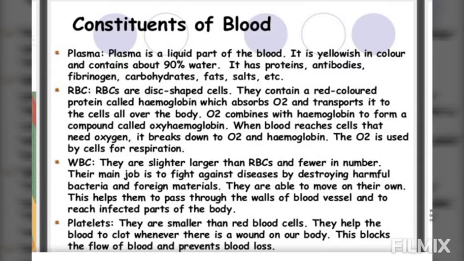WBC, which are called white blood cells, help to fight against infection. They destroy the germs which have entered the body. So their function is to protect our body against infection. Next is the platelets. Platelets help in clotting of the blood. These collect in the capillaries at the site of a wound and stop the flow of blood by forming clots.